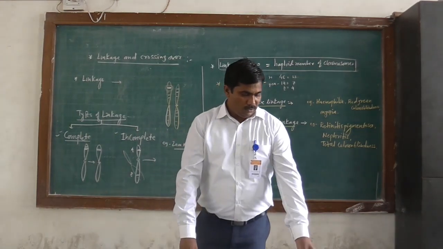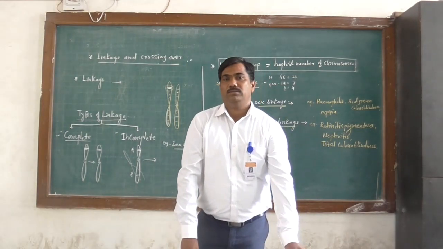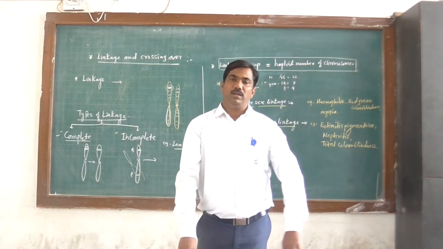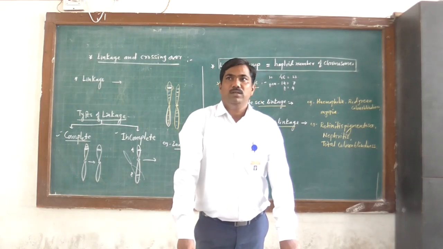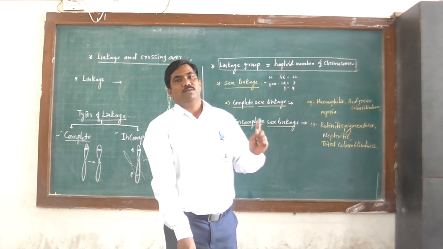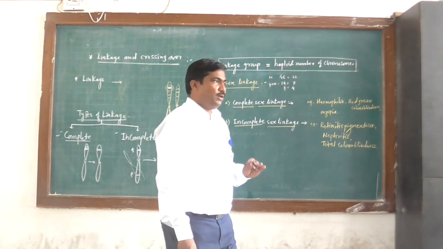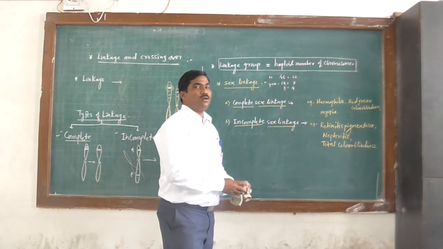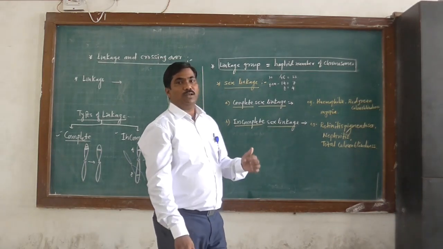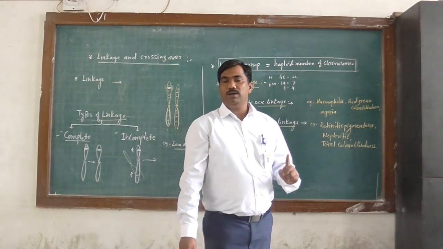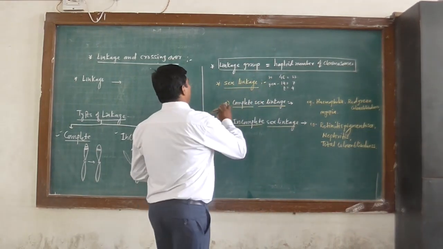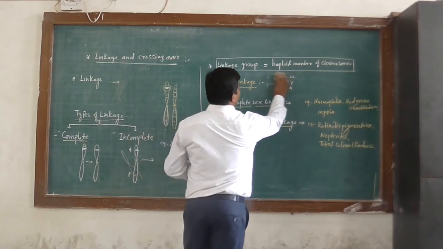But in a heterogametic organism, the linkage group is equal to the haploid number minus 1. So one less linkage group occurs in a heterozygous individual. Within a heterozygous individual, one linkage group is less. So remember this. Then what is sex linkage?